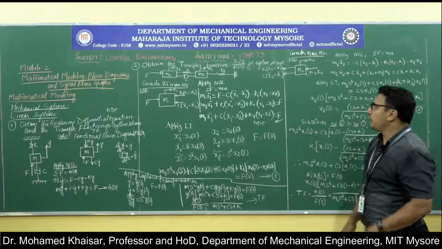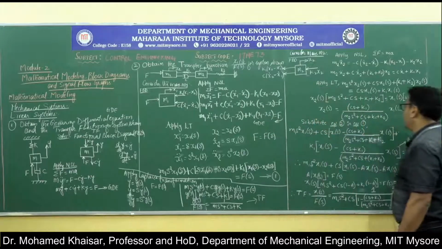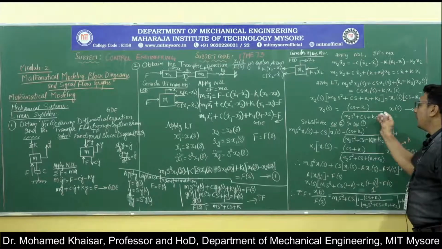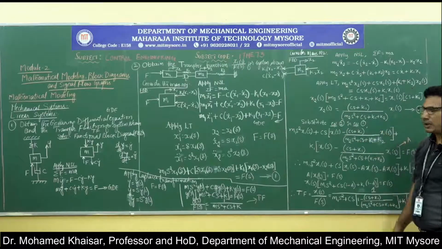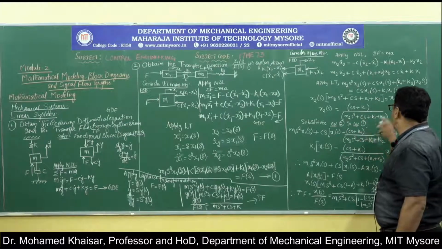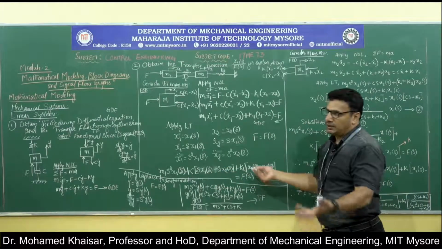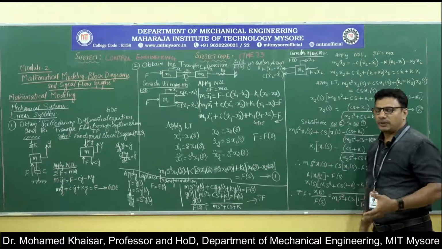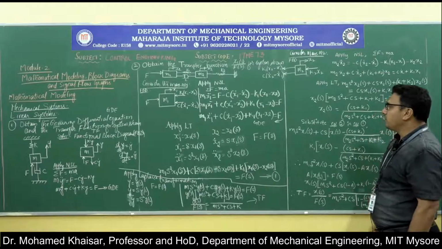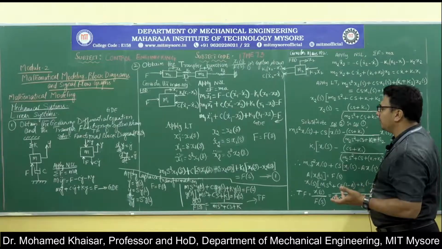Suppose it was asked to find the transfer function x2(s) by F(s). In such a case, you should have written x1(s) on one side and transferred all these terms onto the left hand side. Then you should have replaced the remaining terms in place of x1(s), got everything in terms of x2(s), and easily arrived at the transfer function x2(s) divided by F(s). Whereas in the given question, it is asked to find the transfer function x1(s) divided by F(s).